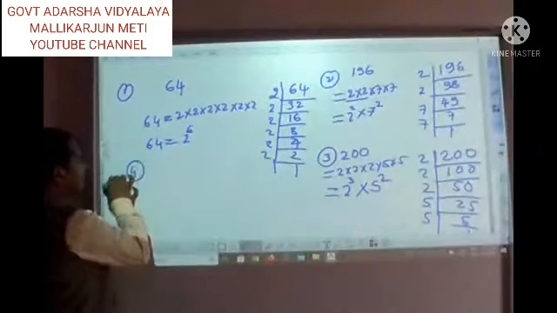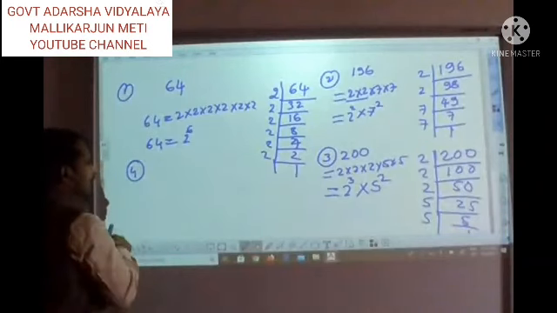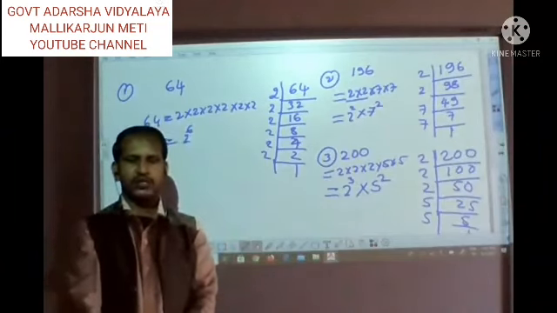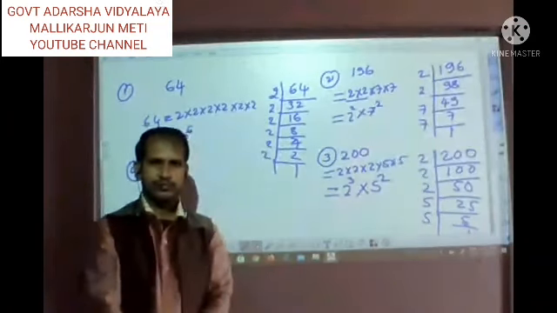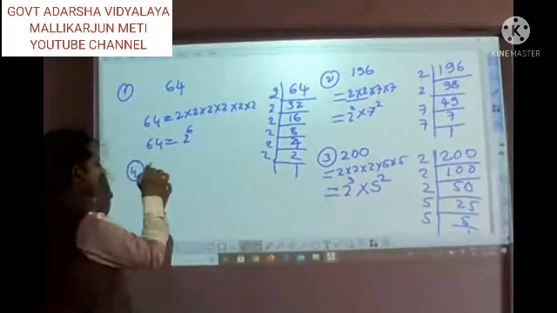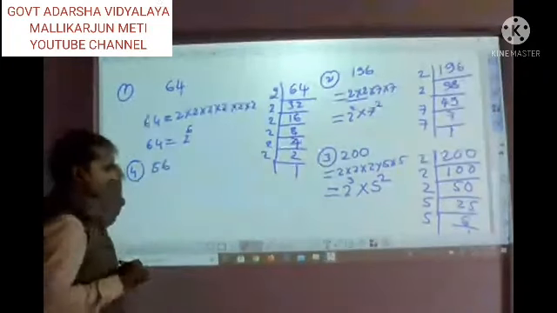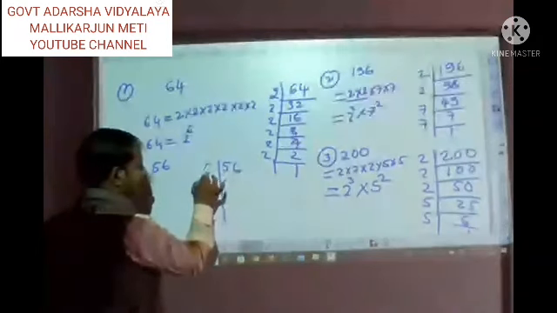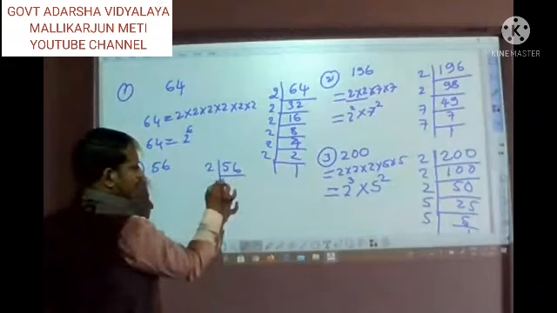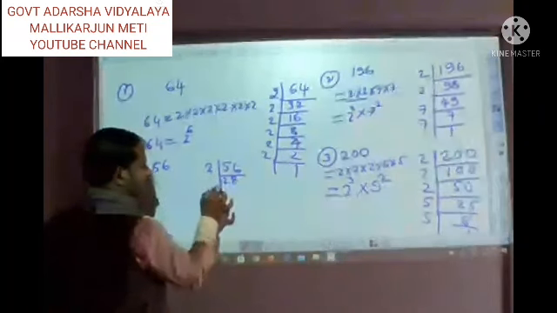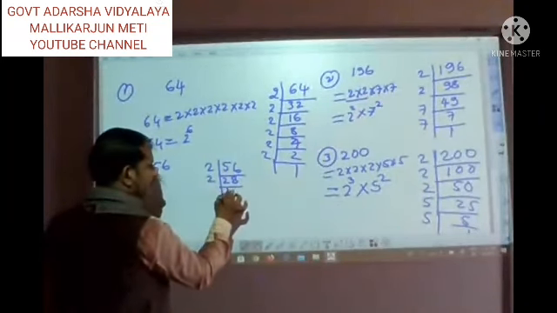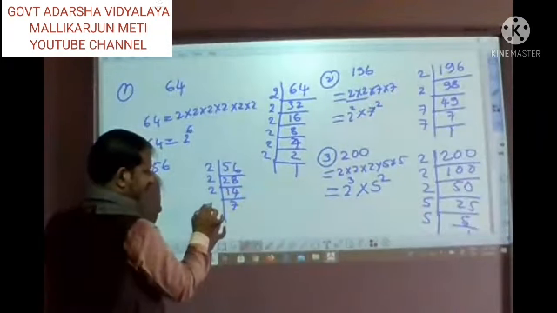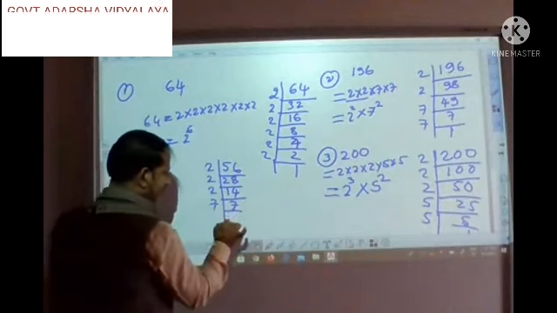One more problem, the fourth one, we will solve. Now, anybody can give any number, anybody? Yes. 500. 56. Okay, 56. Let's take a small number, 56. So we are going to write 56 like this. First we will divide it by 2. 2 2s are, 2 8s are. Next again 2 1s are, 2 4s are. Again 2 7s are. Finally 7 7 1s are.